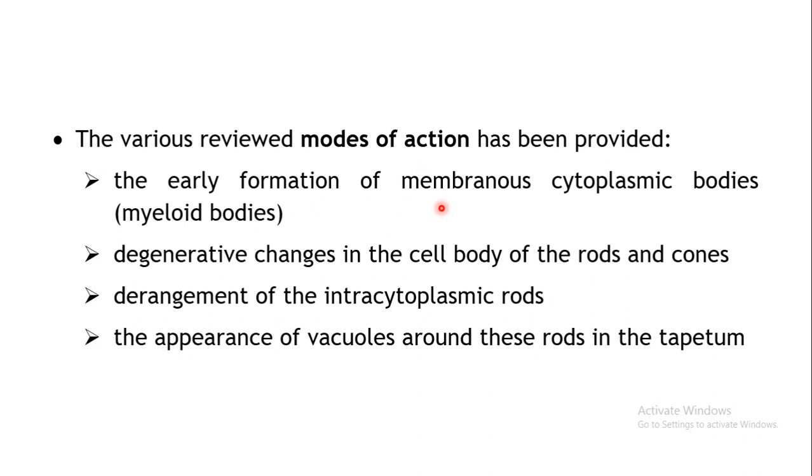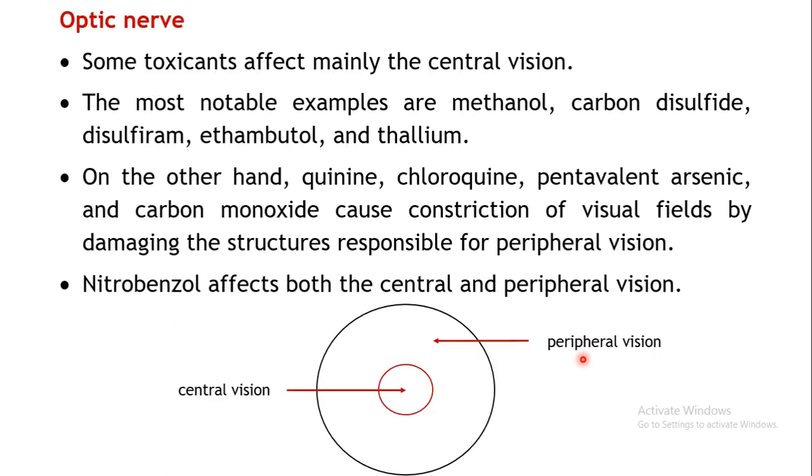These include the formation of membranous cytoplasmic bodies like myeloid bodies, degenerative changes in the rods and cones, derangements in the intracytoplasmic rods, or appearance of vacuoles around the rods. So these are several mechanisms which may be involved in retinal toxicity. And the next part which may get affected is the optic nerve.